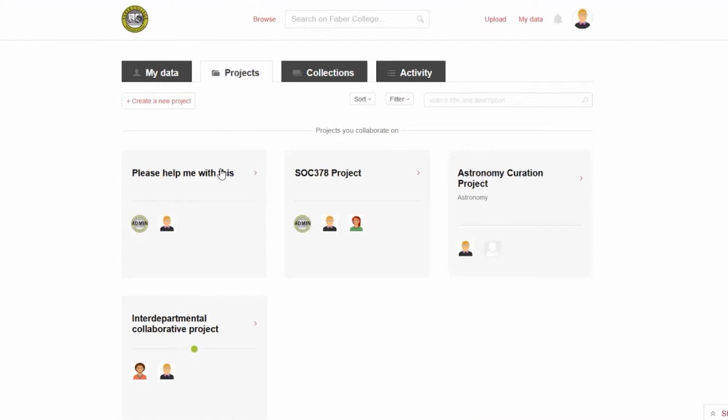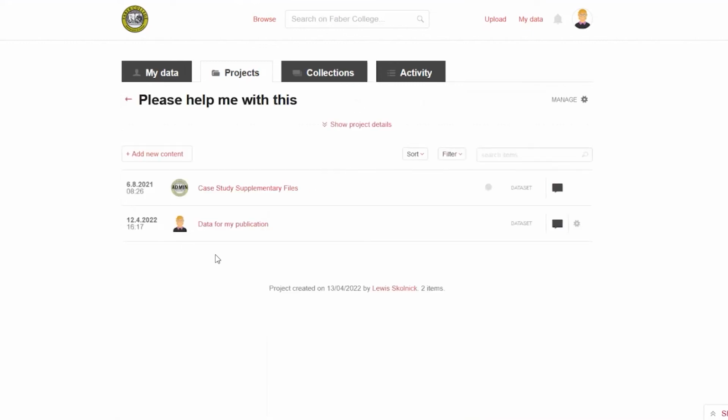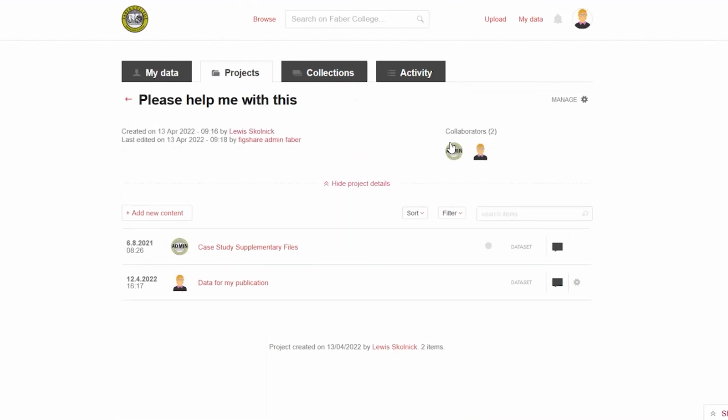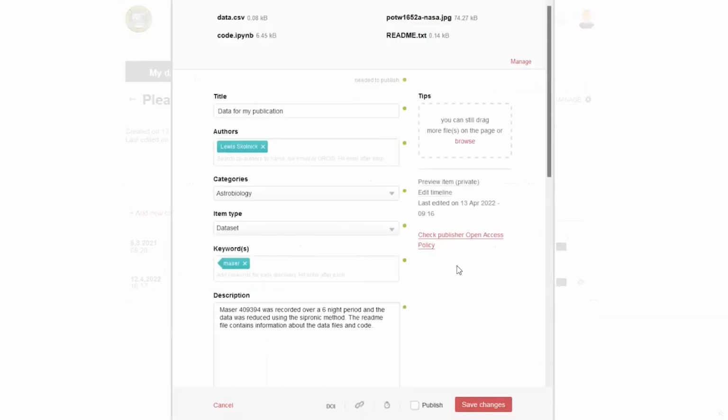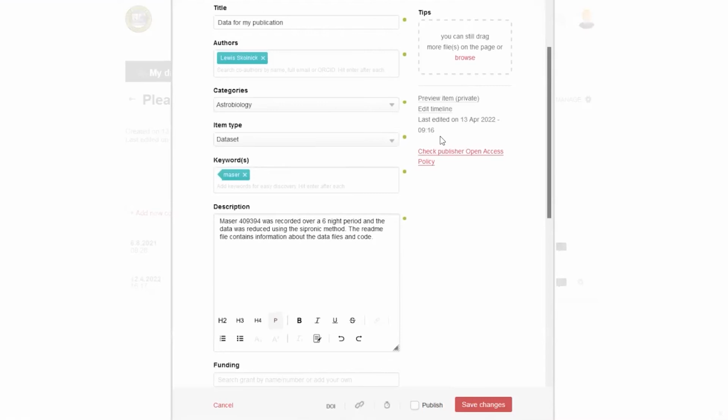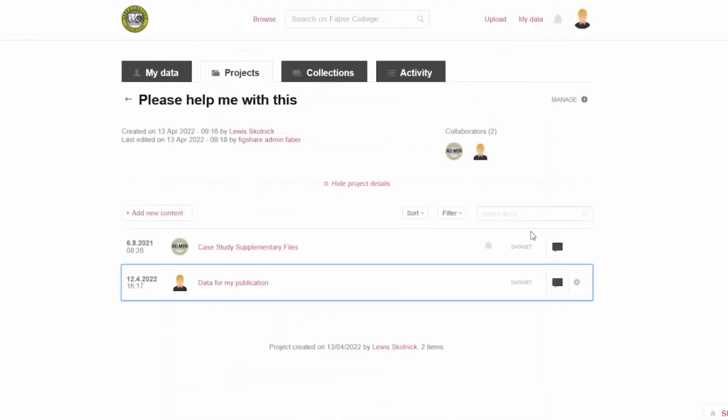You can use projects for that. So here, this account has created this project and invited this admin person as a collaborator. And remember, this can be anybody across Figshare. That way, that admin can now access all the files that have been added and leave comments about them. And then Lewis here, whenever they're ready, can just directly from the project publish that item when they've made all the changes that they need to make. So a nice way to help curate and make data as findable and as discoverable as possible.